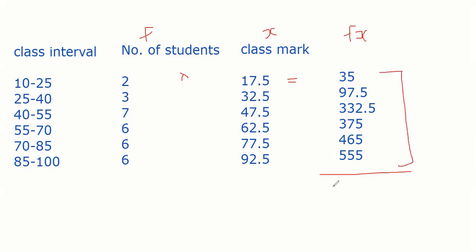What is sigma? Sigma means the sum. When you add all of this, you get say 1860. So we got the sum of all fx. And if I ask you how many students are there, which number are you going to sum? Is it class mark, class central, or frequency? So frequency. Frequency is the number of students. You add all, it gives you how much?